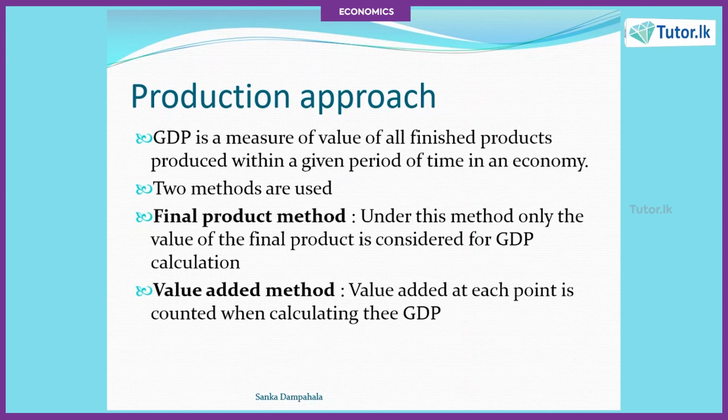Likewise, you consider the total production of an economy and come up with the total value added at each point, and then you can calculate the GDP. Whereas in the final product method, you are only considering the final product only.